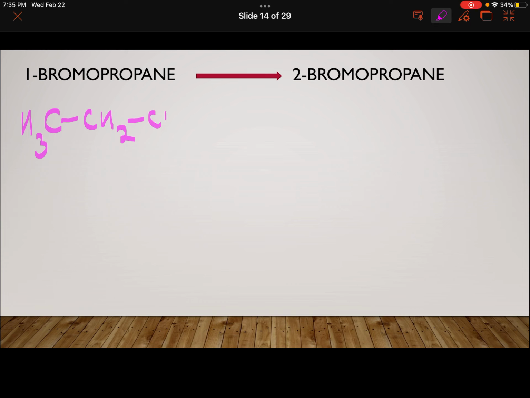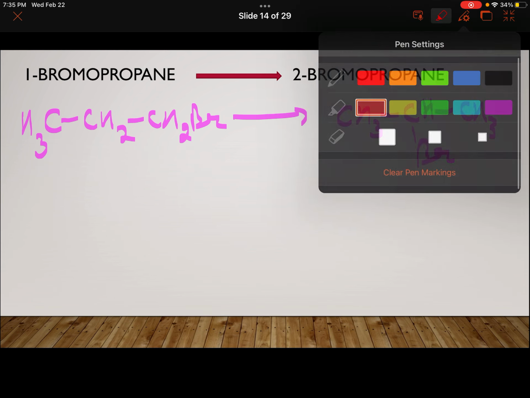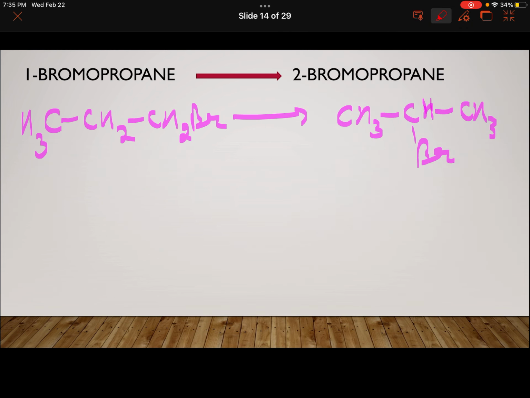1-bromopropane, right? This is 1-bromopropane. It is to be converted to 2-bromopropane. Actually interesting. So here I will first remove this Br from here. So removal of halogen along with hydrogen is dehydrohalogenation, alcoholic KOH.